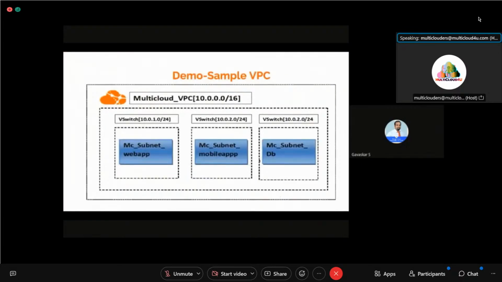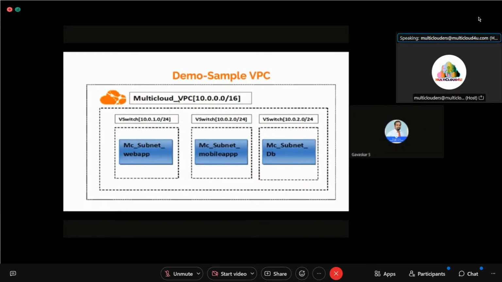Now see, this is the infrastructure which I am going to create. I am going to create a virtual private cloud. A virtual private cloud is nothing but networking, like a LAN, a local area network. In your department, your local area network will have switches and routers. So that I am going to do here. This is a sample network I am going to create.